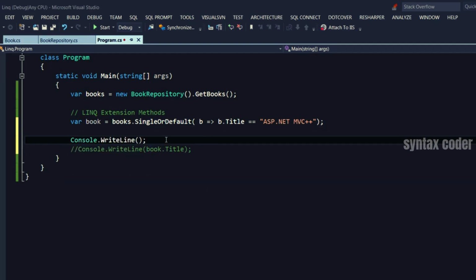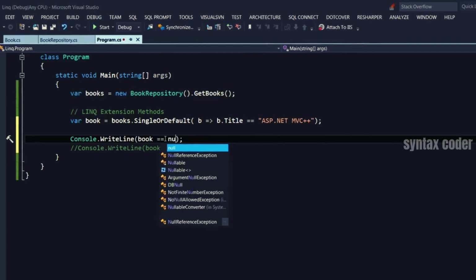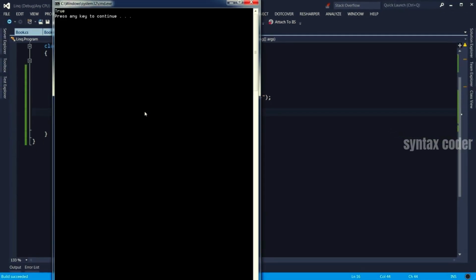Let me just show you that book is null is true. Let's run this. There you go. So book is null.